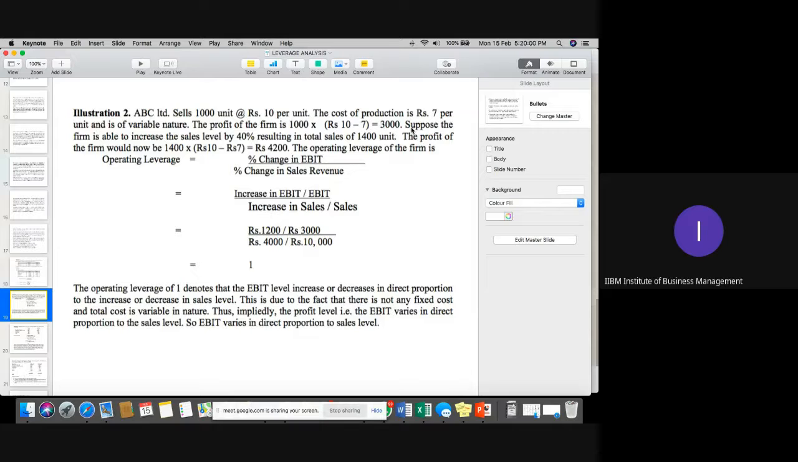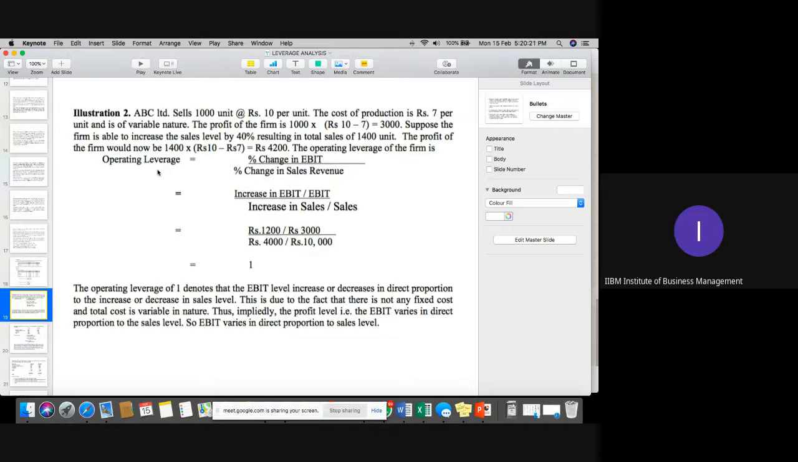Suppose the firm is able to increase the sales level by 40%, resulting in a total sales of 1,400. Now company sales is increased by 40%, means 1,400 units, and according to that, company's profit will change. So profit will also increase to 4,200. What we have to calculate over here is the operating leverage, degree of operating leverage.